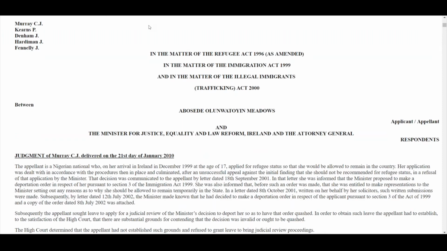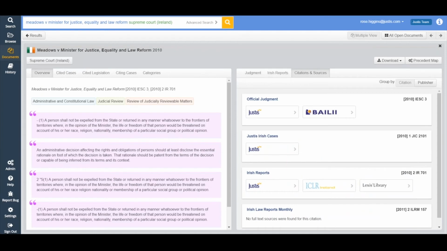Now, you also, of course, have the option to download the case. So if you click on that button, it gives you the option of downloading the judgment or the Irish report, and then once you've downloaded it, you can print it, email it, do whatever you want with the document itself. But that is how you would do those tasks, by clicking on download. So that is the full text and how you would find the full text using JustisOne.